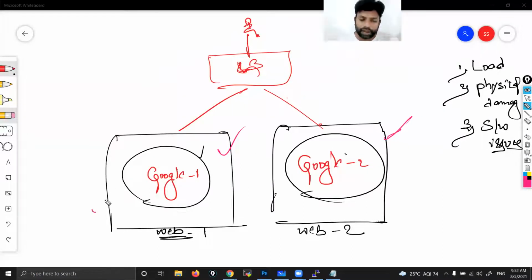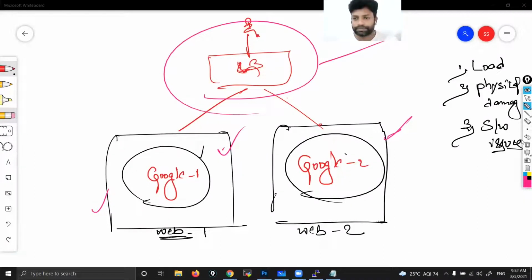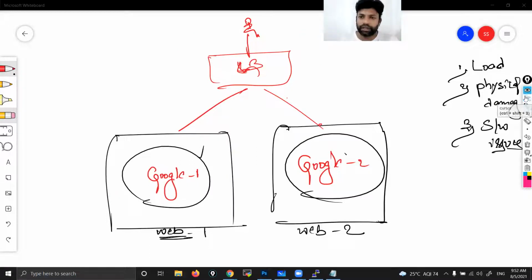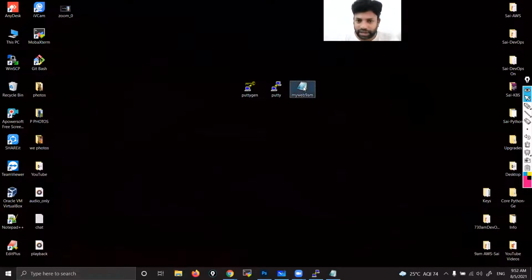At the beginning I will first explain MobaXterm. I'll show you how to access one instance, one is enough, right, by using MobaXterm. Then I will explain the load balancer. That is what we are going to see in tomorrow's class. So these are the keys, which we are again going to use tomorrow.